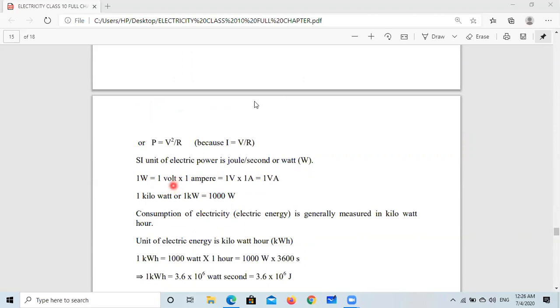What is volt? Volt is energy per coulomb, work done per coulomb, so joule per coulomb. And what is ampere? Ampere is coulomb per second, charge passing through a cross area in 1 second. So here C and C will be cancelled. What we get is joule per second, and joule per second is watt. So this is also watt. Done? Okay.